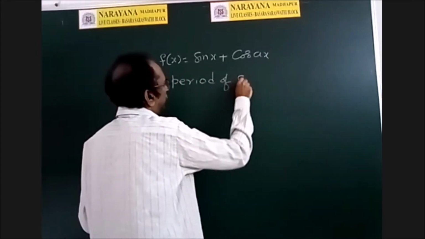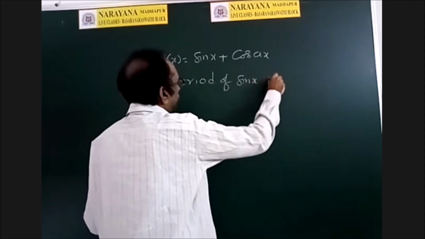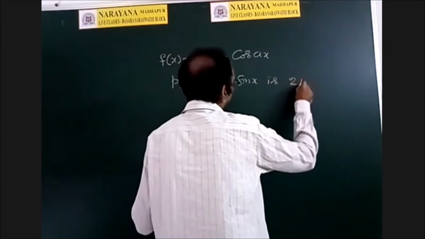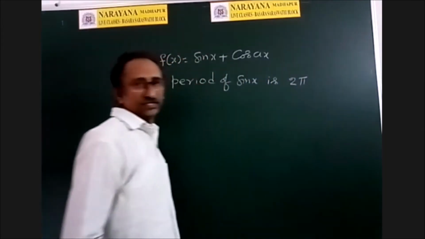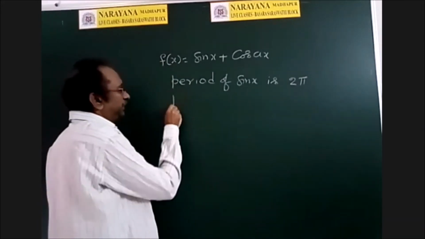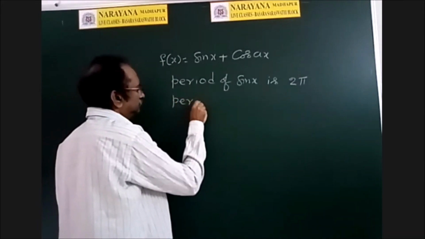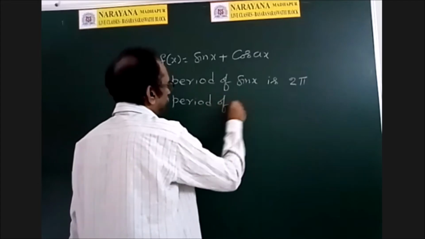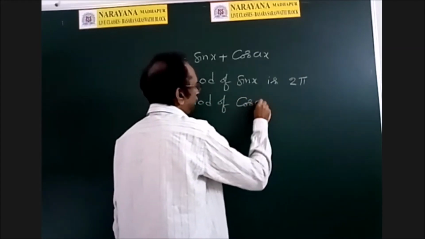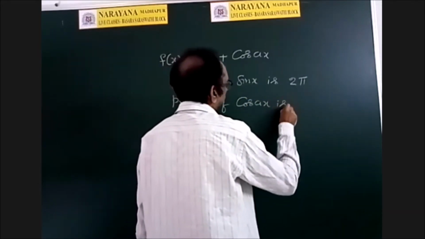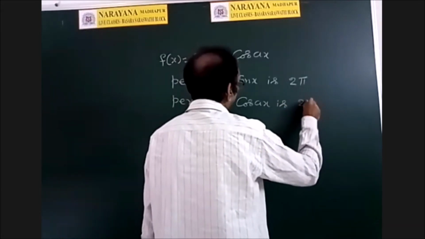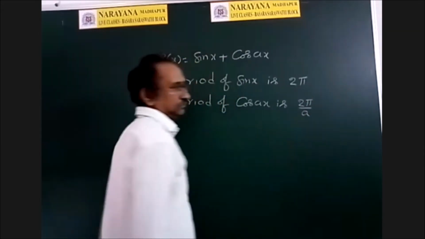Period of sin x is 2 pi. We know that. What is the period of cos ax? Period of cos ax is 2 pi by a. That also we know.